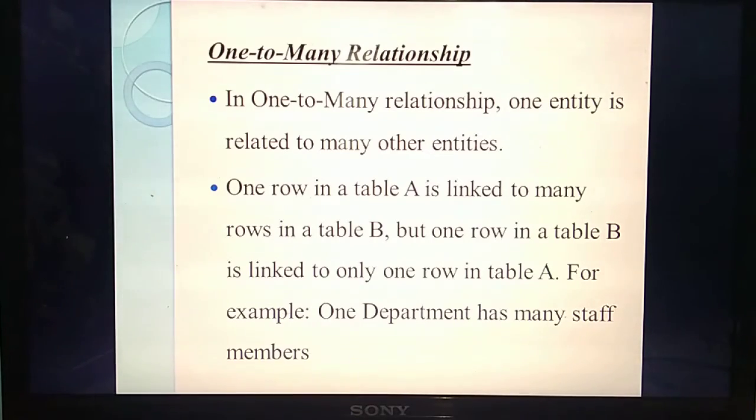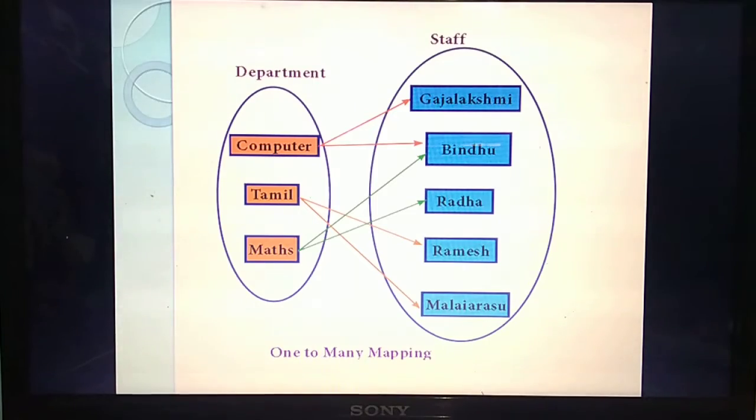One example they have given: consider departments. There will be many departments: maths department, computer science, English, Tamil, everything. Each department will have many staff members. See this example, then only you will understand. Listen. What's the table name here? Department. Department is a separate table. Staff name is a separate table.